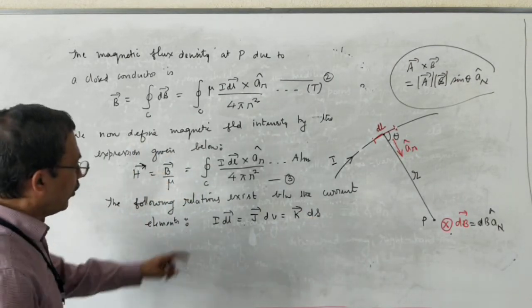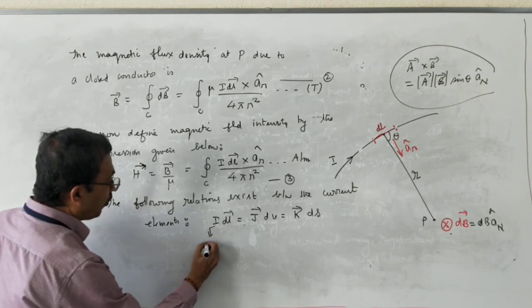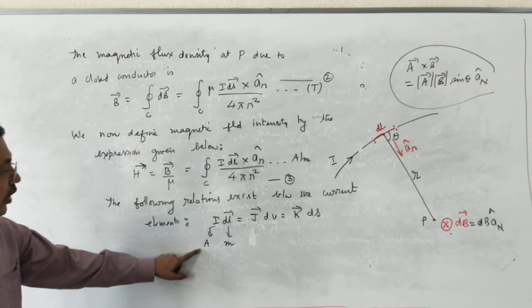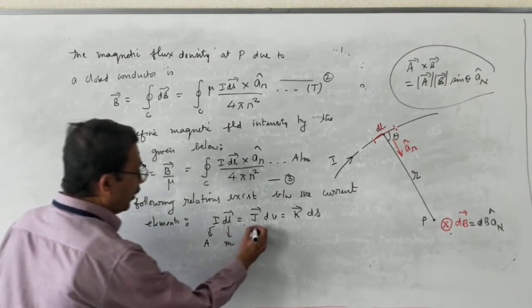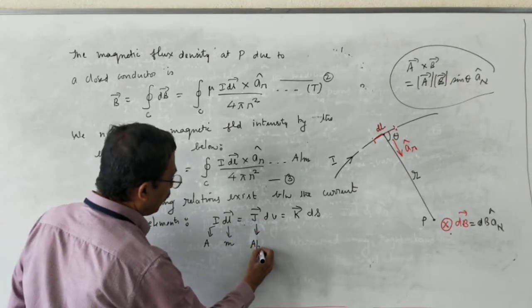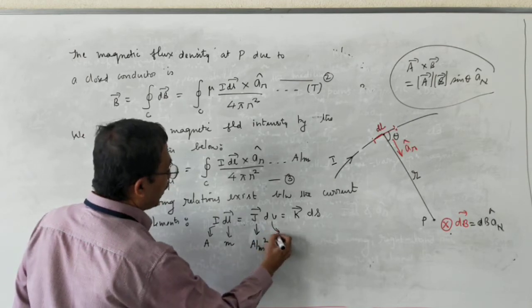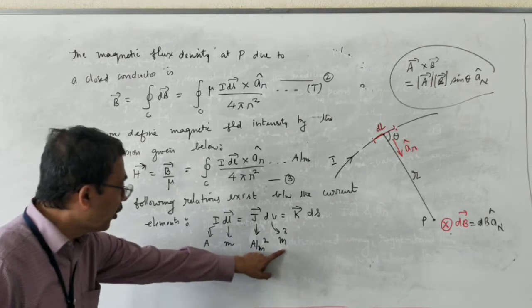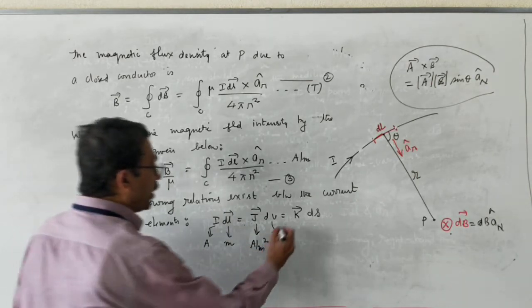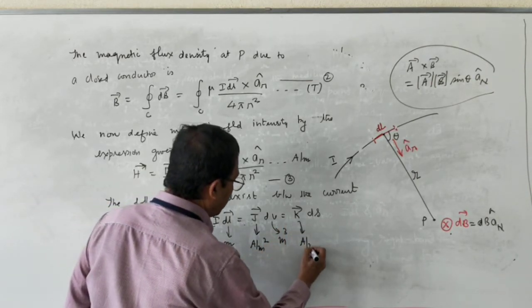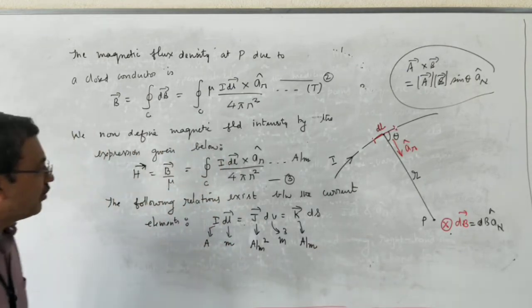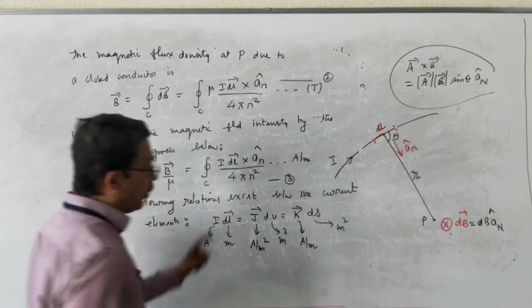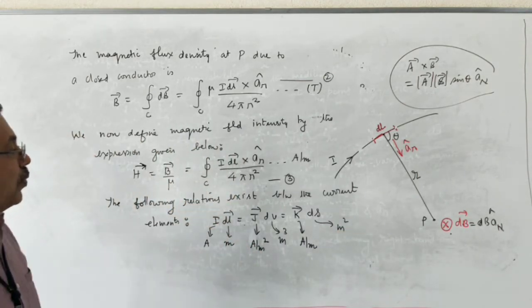See, the unit of I is amperes. What is dl? dl is in meters. So the product has the unit ampere meters. Vector J is current density, has the unit amperes per meter square. dv is elemental volume, has the unit meter cube. Amperes per meter square into meter cube gives you ampere meters. Vector K is in amperes per meter, known as surface current density, and ds is in meter square. So amperes per meter into meter square is again amperes per meter.